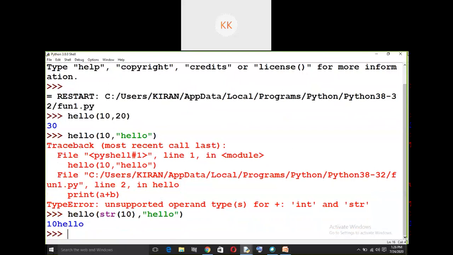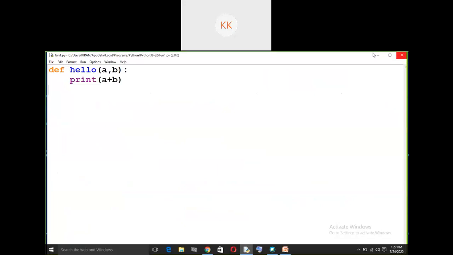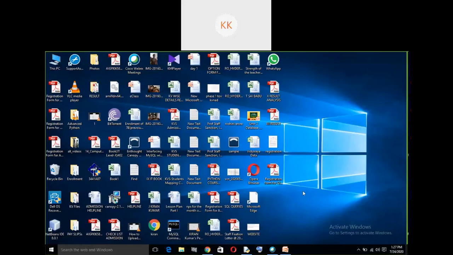So the addition operator expects similar, homogeneous operands. So operands should be of the same type, whether it is string or integer. If you convert it to integer, it will take the integer form, and if you convert to string, it will take the string. So because both are strings, they got concatenated. This is a small example of defining a function.